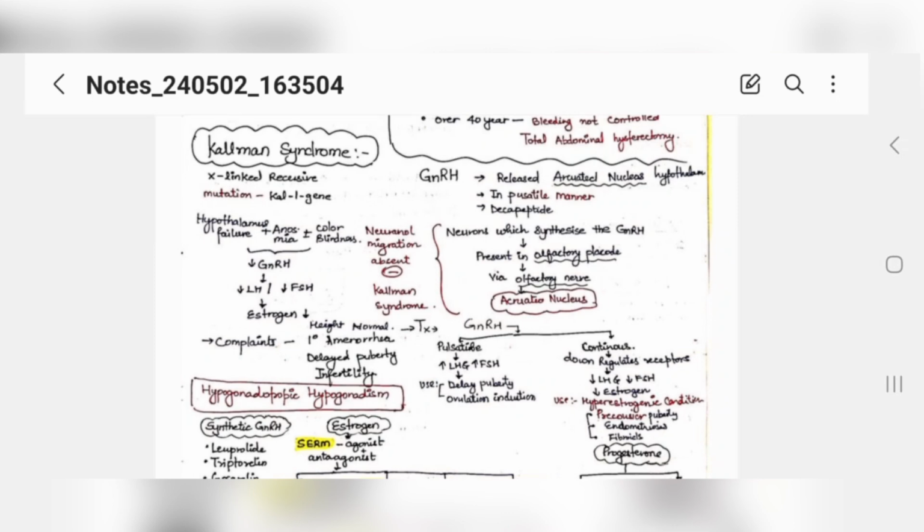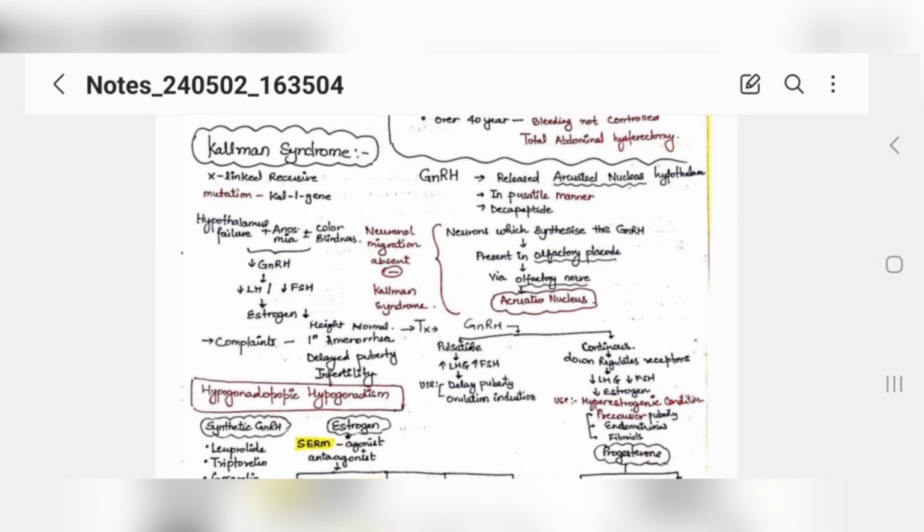Now gonadotropin releasing hormone is not released from your hypothalamus because of this condition. So LH and FSH are not going to be released for sure. These will be down. If they won't be there, estrogen will also be less. So the patient will come to you with primary amenorrhea, which means from the starting, the female is not ovulating, no menstruation, and her puberty is also delayed.